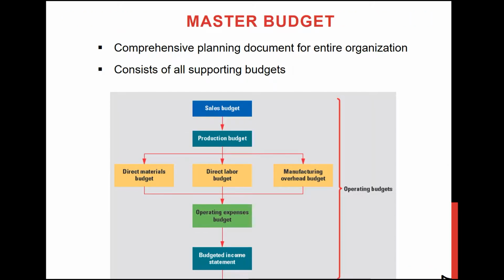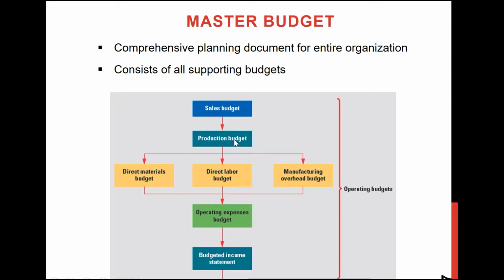Usually a manufacturing company will prepare different types of budgets. If you see this diagram, of course they need to prepare the sales budget, where they will forecast how many units they need to sell. Based on their sales target, they will identify how many units they need to produce, which we call the production budget.